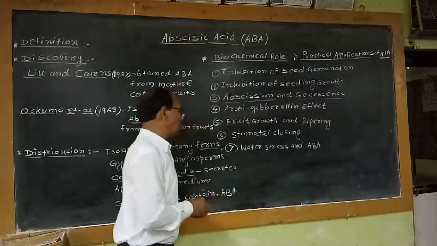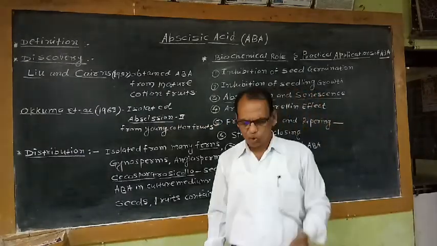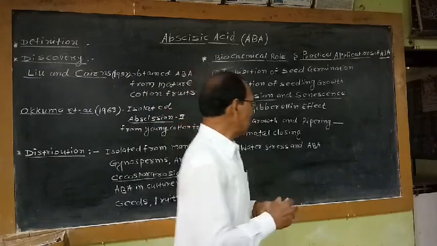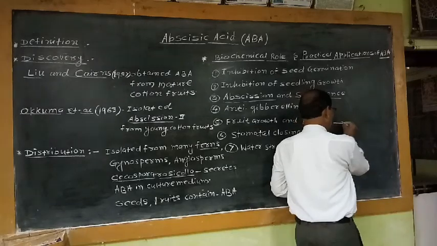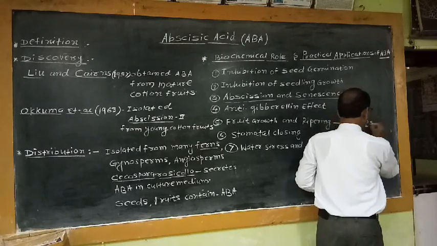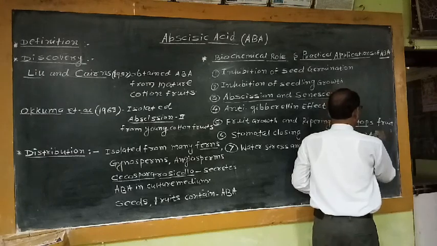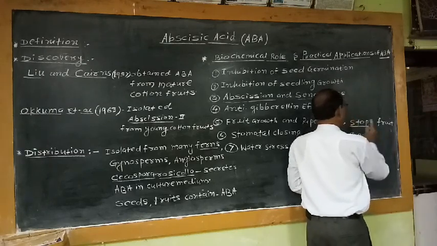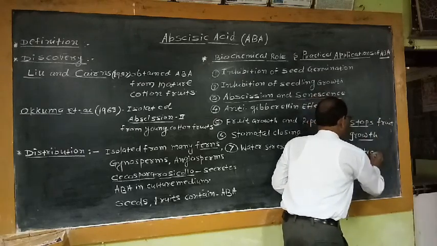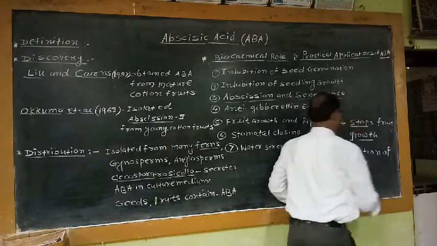The next biochemical role of ABA: fruit growth and ripening. So when fruit becomes mature, so many physical changes and chemical changes take place in the fruit. That means ABA generally takes part in the process of stoppage of fruit growth, or it stops fruit growth. ABA is also responsible for initiation of color in fruits.